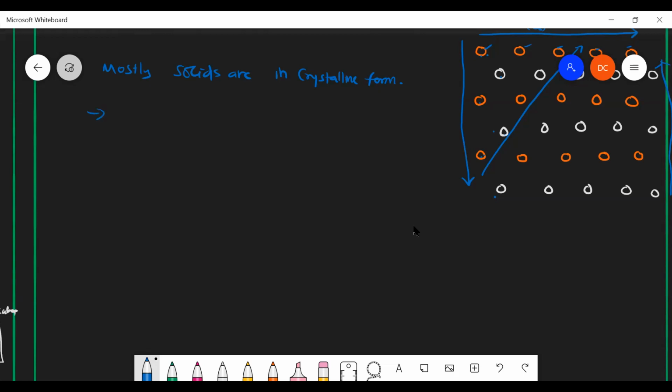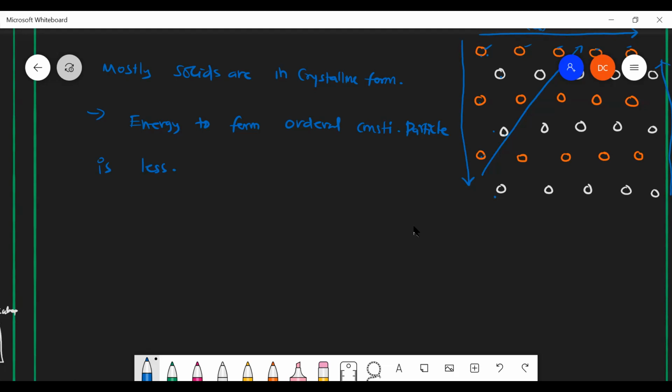And for a crystalline solid, the energy to form ordered constituent particles is very less. That is why they form more stable crystals. The energy to form ordered constituent particles is very less, because the arrangement of particles takes a long time.